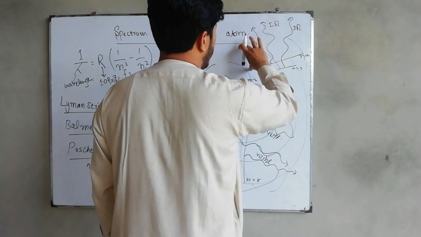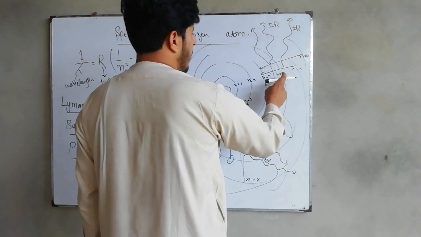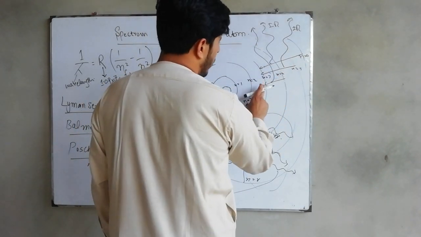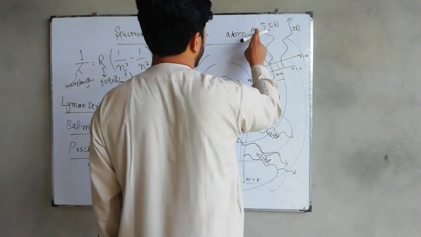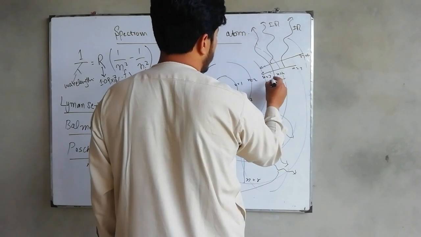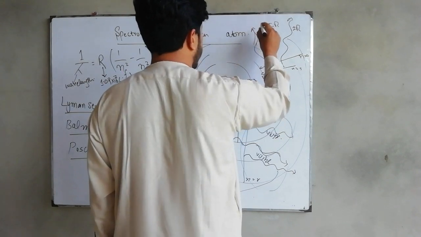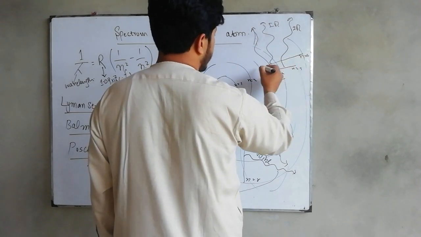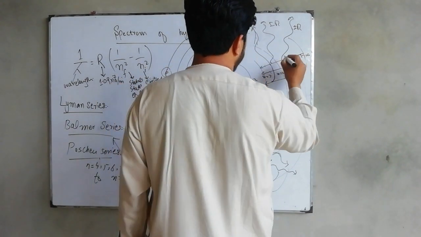The difference is because if the transition is from n equal to 4 to n equal to 3, this will result in greater wavelength. This will tell you about the greater wavelength. And from n equal to 6 to n equal to 3, this will show you the less wavelength.